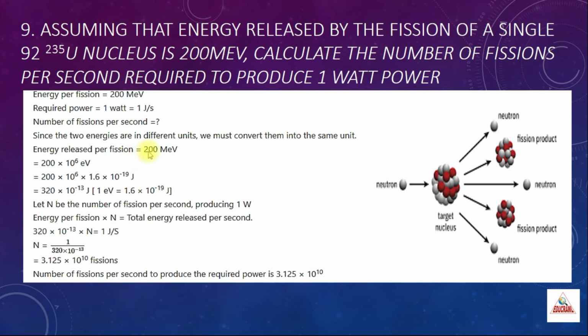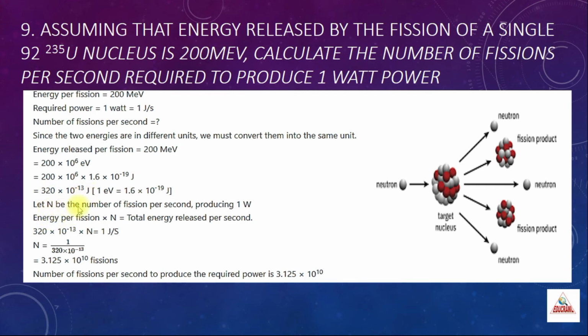So we are converting this into joule. When you want to convert this into joule, you have to multiply by 1.6 into 10 power minus 19 joule, because 1 electron volt is equal to 1.6 into 10 power minus 19 joule. Hence you get the answer: energy released per fission is equal to 320 into 10 power minus 13 joule.